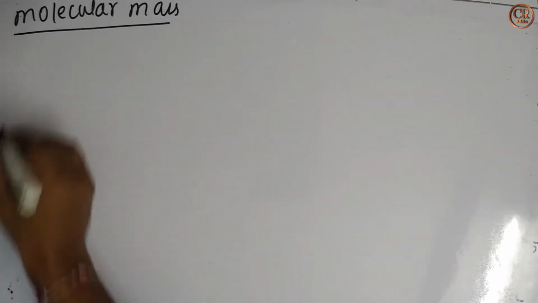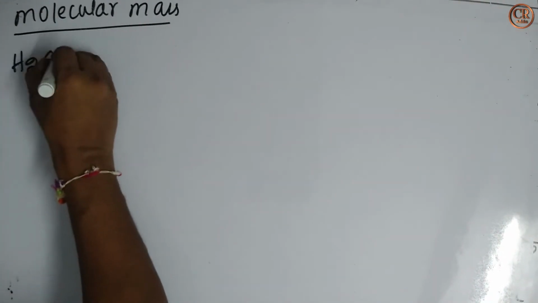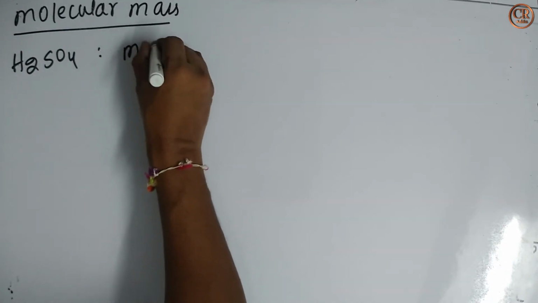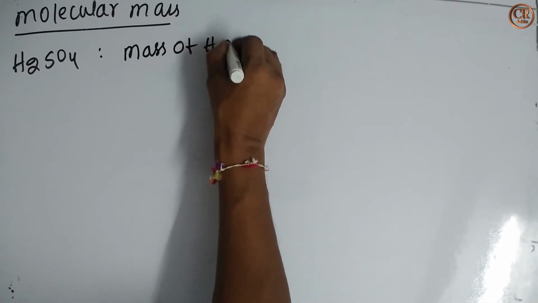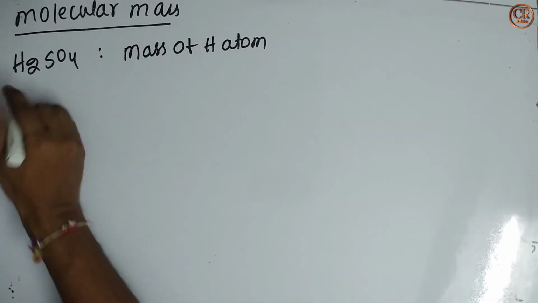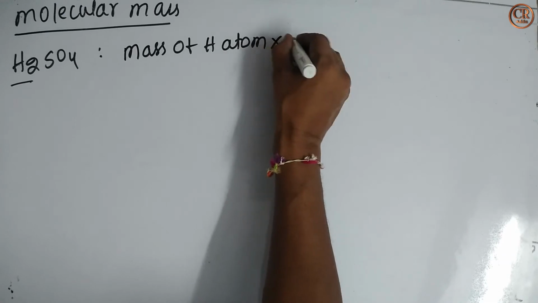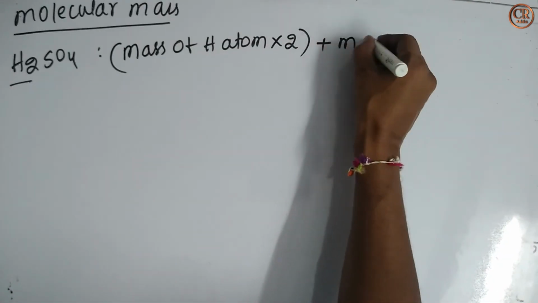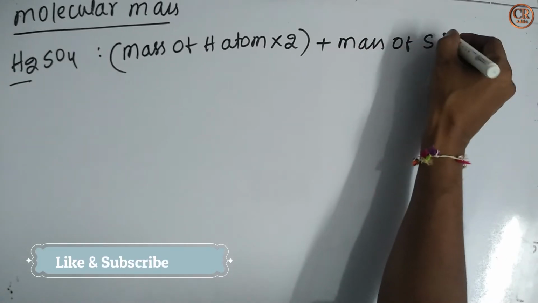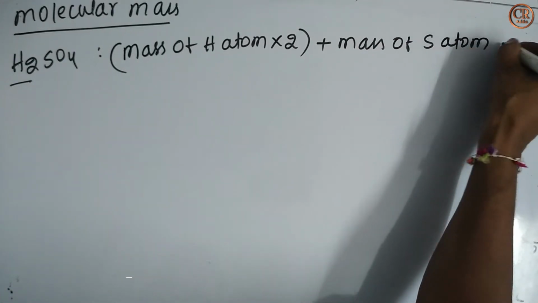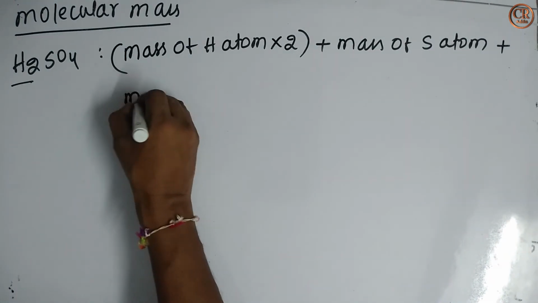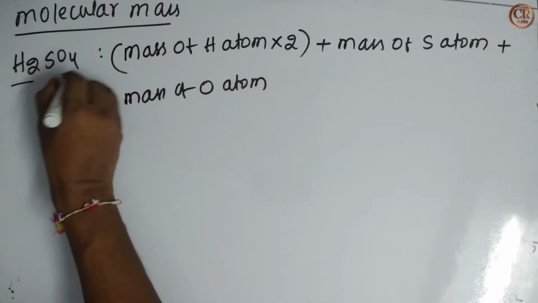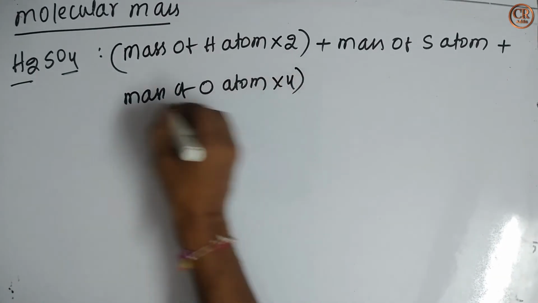Suppose I want to calculate the mass of H2SO4. This is equal to mass of hydrogen atom. This is one atom. How many similar hydrogen atoms are there? 2. So into 2 plus mass of sulfur atom, this is mass of one sulfur atom, plus mass of oxygen atom. How many similar oxygen atoms are there? 4. So into 4.